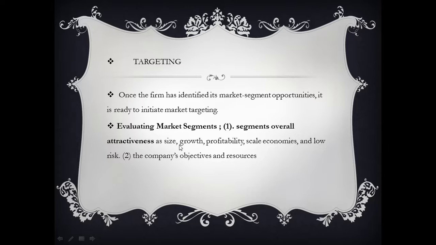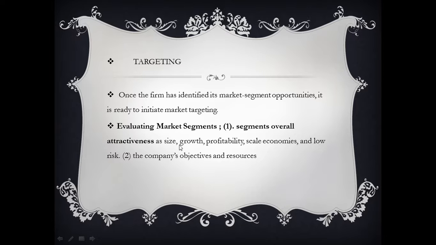Of course we cannot avoid risk entirely, but even then the company will generally choose segments for targeting their product if the risk is less. The risk can be understood here in terms of competition or something else. Nowadays we are not in a monopolistic market, where we cannot expect the absence of competition in any market. But at least the intensity of the competition should be low, so that there will be an easy way of doing business for us.